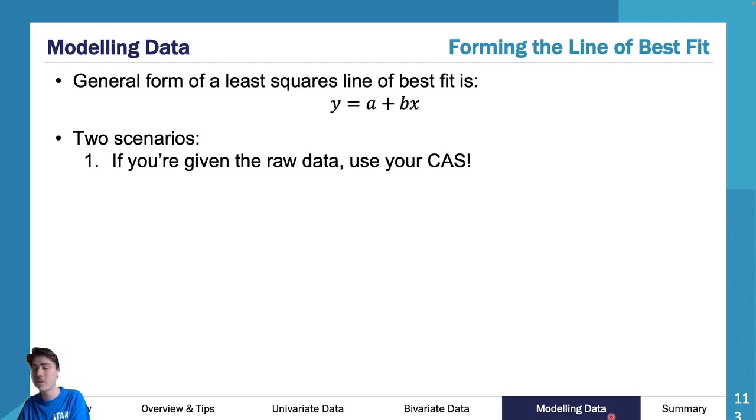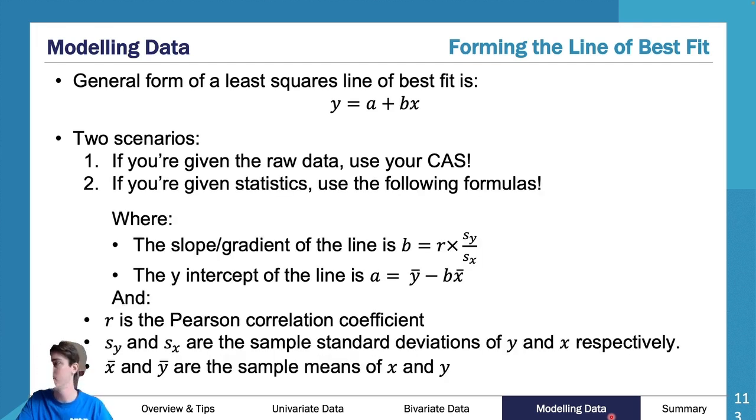Now, the second way of doing this is they give you these weird pieces of information. They give you your Pearson's correlation coefficient, your standard deviation of your y data set, your standard deviation of your x data set, and then your mean of your x data set and your mean of your y data set. And they say, tell me what the line of best fit is. And you'll be sitting there like, what is going on? Well, the best way to do this is to use these formulae here. These formulae need to be in your summary book or bound reference. Again, a non-negotiable, they have to be in there.